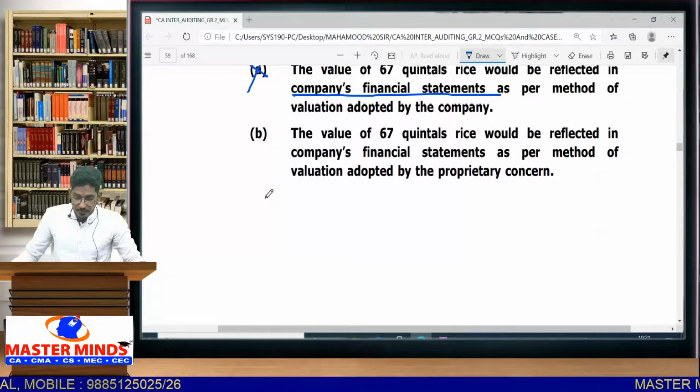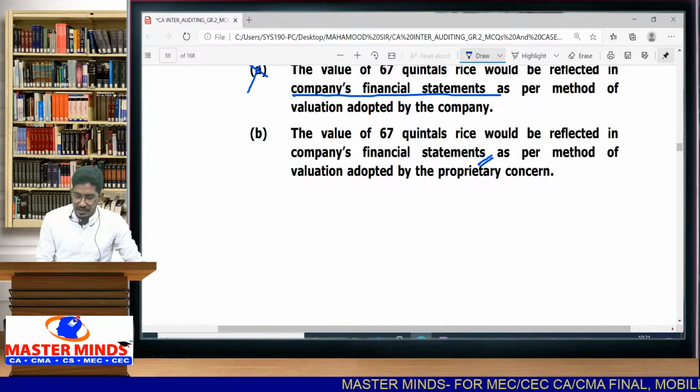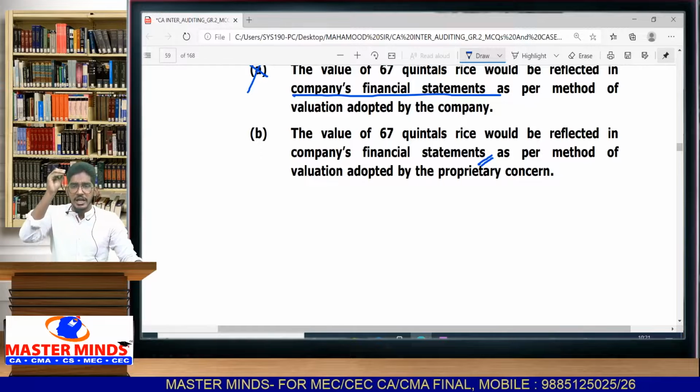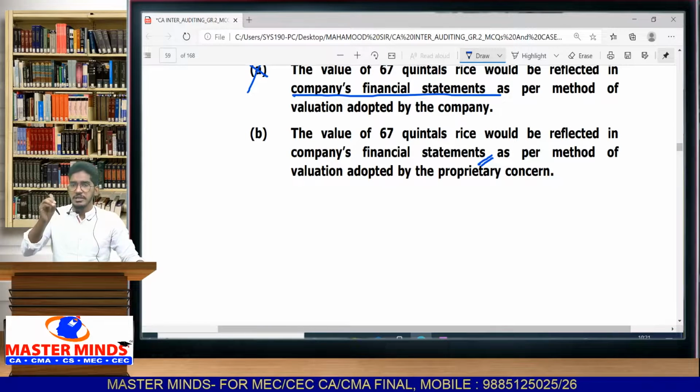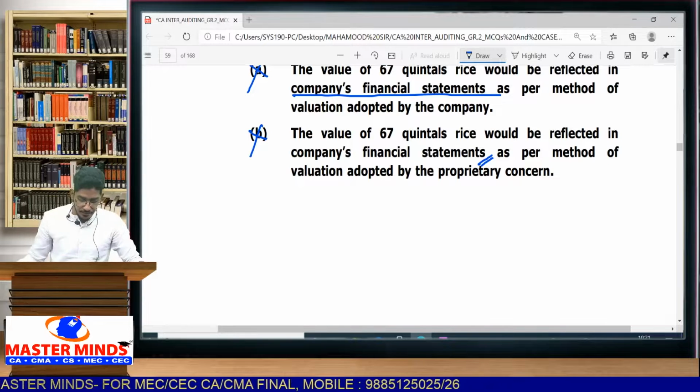Option B says the value would be reflected in the company's financial statements as per the method of valuation adopted by the proprietary concern. Here also it is wrong. It will not form part of your company's financial statements; it will form part of the proprietary concern. This option is also wrong.